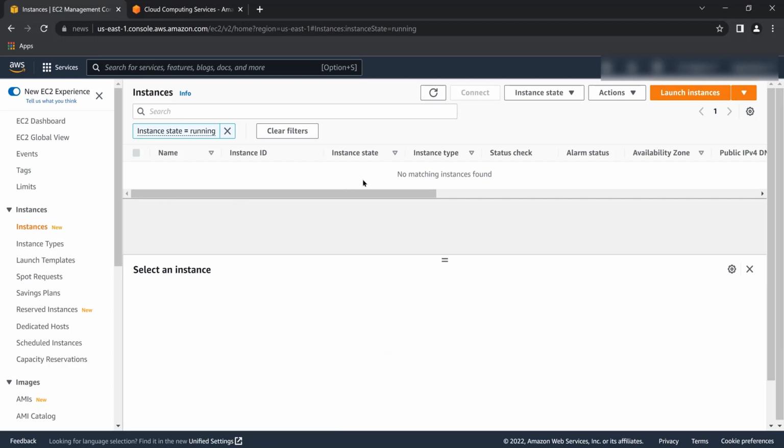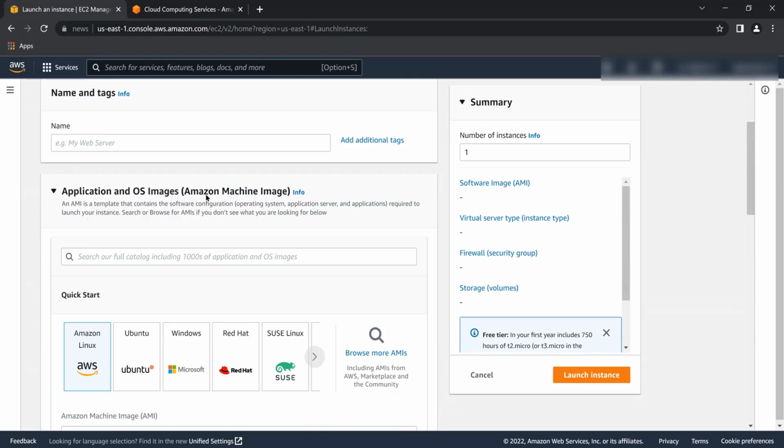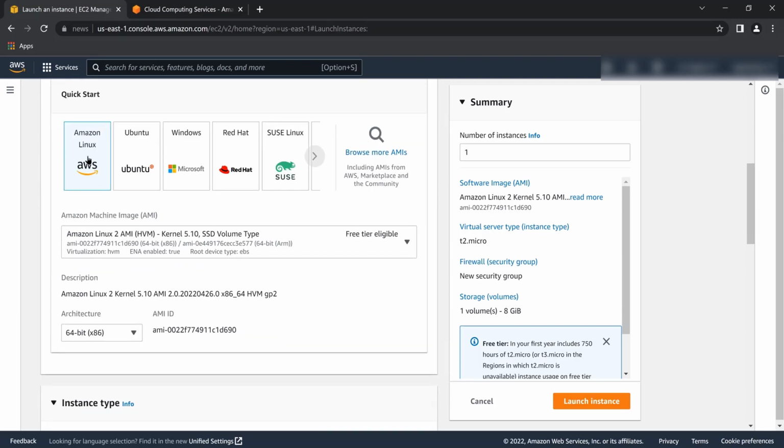So I'm just clicking launch instance here. As you can see, give it a name. You can put any name here. I'm just going to name mine first VPS, and you can choose any OS that you prefer. As you can see, there's a list of popular OS that everybody uses: Linux, Ubuntu, Windows, Red Hat, SUSE Linux, and a lot of others, Mac OS. You can even launch a Mac OS, which is absolutely fantastic, I can say.